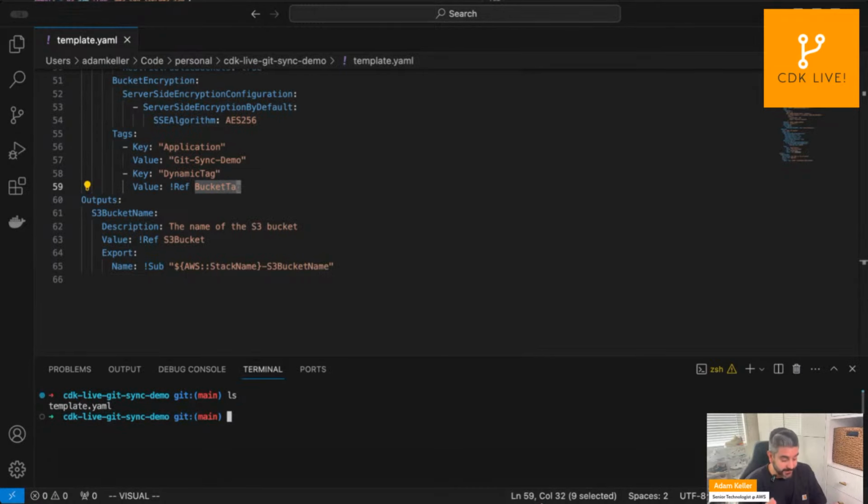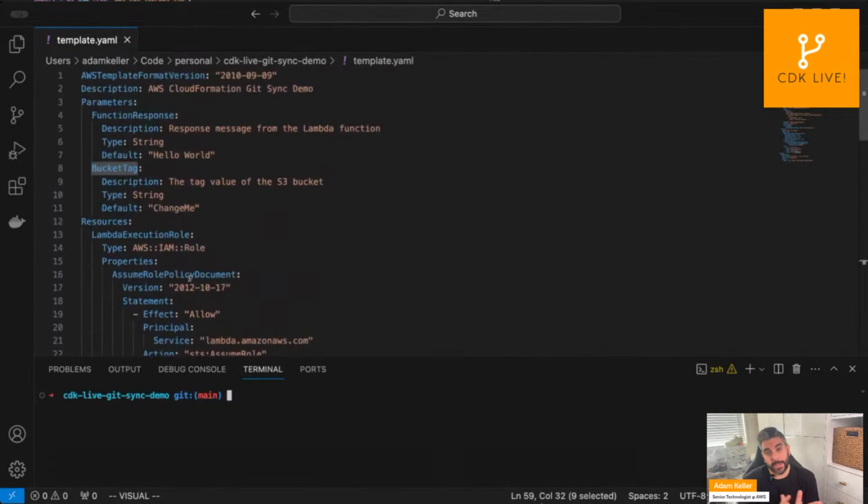Okay, so that's all I have here in this repository. And now we're going to head over to the console, and we're going to set up CloudFormation Git Sync. We're going to deploy a stack, which is going to look at this Git repository, look at this template, and deploy it. And the main question that may be running through your head right now is, you have a template, you have a Git repo, but how is CloudFormation going to be aware of the template location as well as the parameters? How do we change parameters based on various environments we want to deploy to? That's what we're going to show here in just a moment.